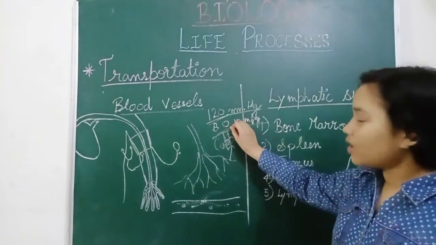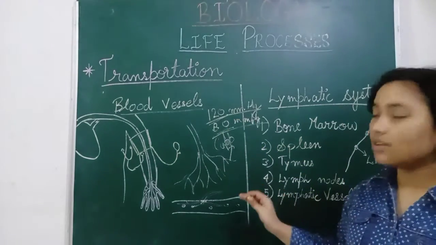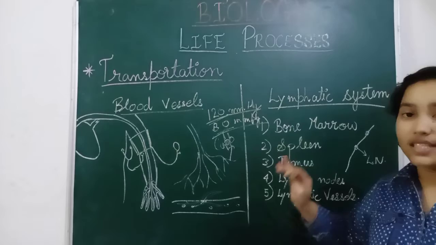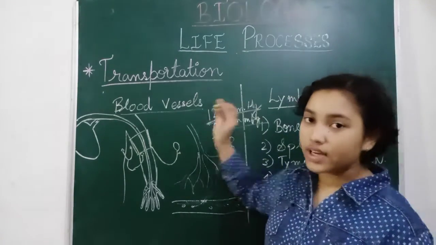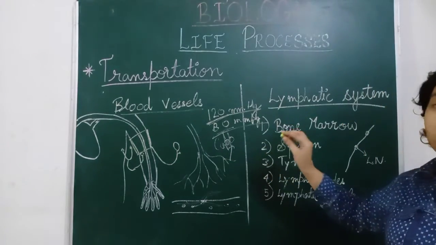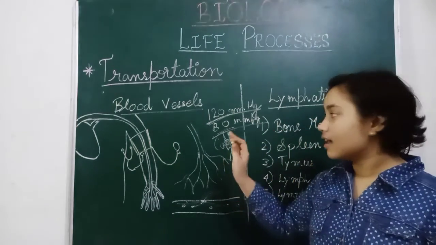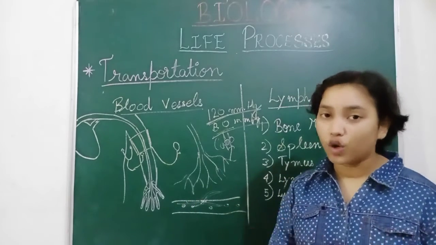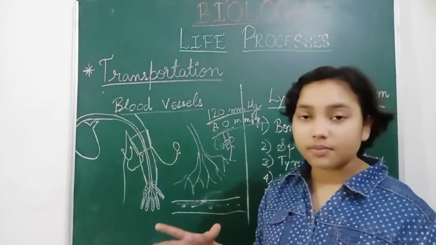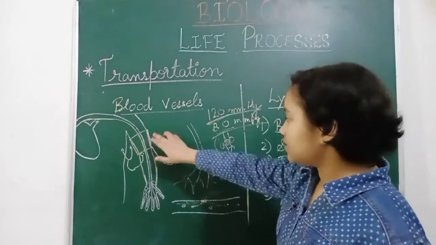This is the normal human blood pressure, and the relaxed one is known as diastolic, and this is 120 millimeter of mercury. This is the blood pressure when our arteries are contracted by this band.